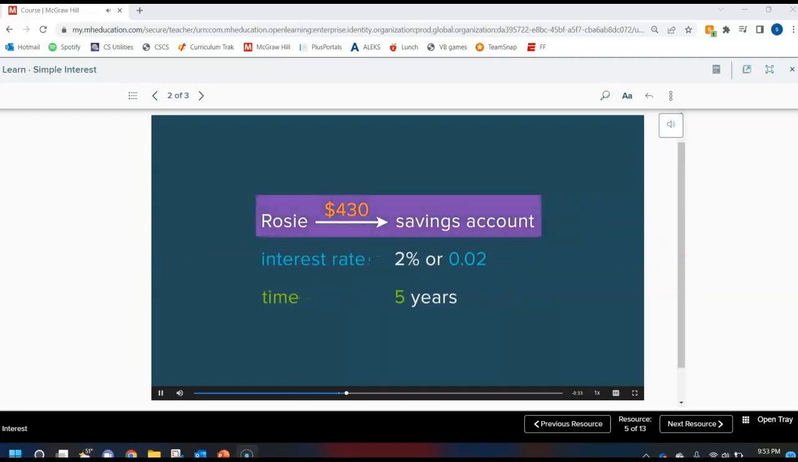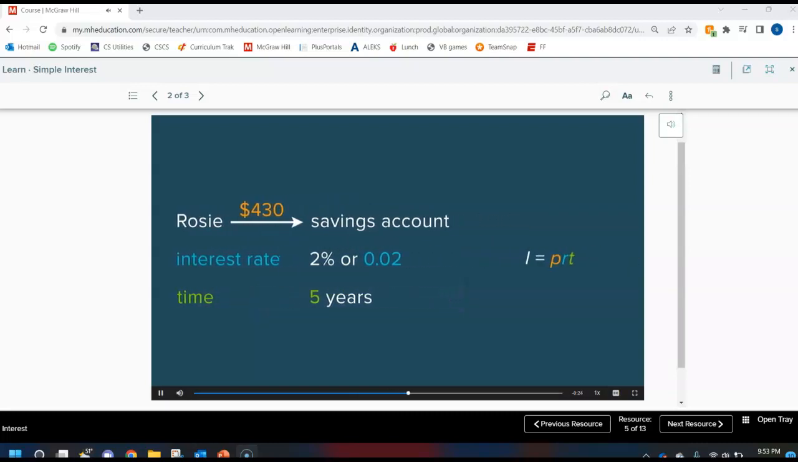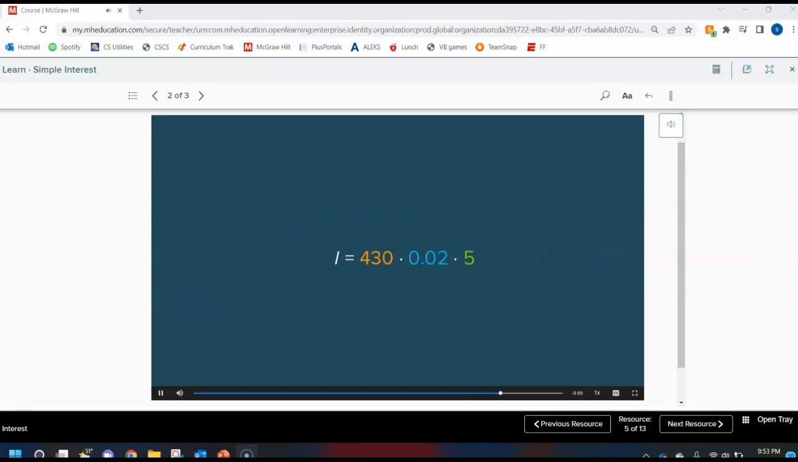Rosie puts $430 into a savings account that pays 2% simple interest. How much interest will she earn in 5 years? Use the simple interest formula to find the right amount of interest Rosie will earn. Replace P with 430, R with 2 hundredths, and T with 5. Find the product. I equals 43, so Rosie will earn $43 in interest in 5 years.